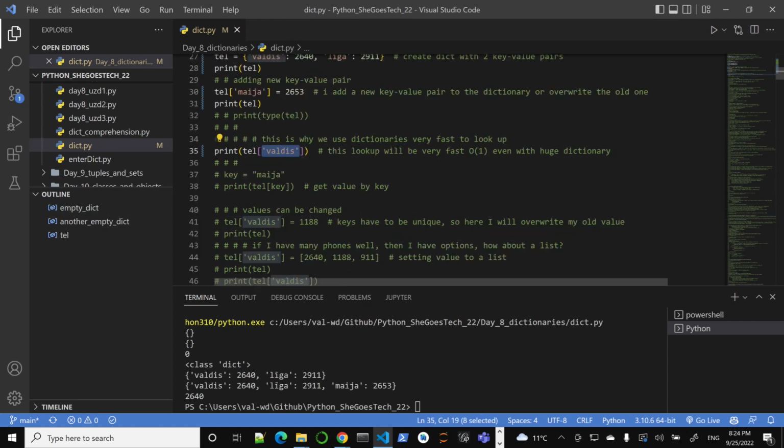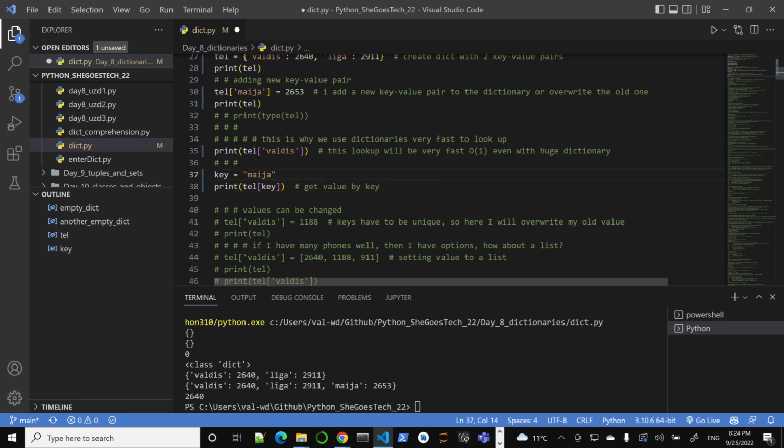So, what else? We can look up, of course, using a variable. We can use a variable as a key. It is very typical to use k or key, but any letter would also be fine as a variable. So my key, and we get the value. Of course, this is the same thing as doing this: I enter a key and I use it here. A variable as a key, and in this case, really, it could be anything.